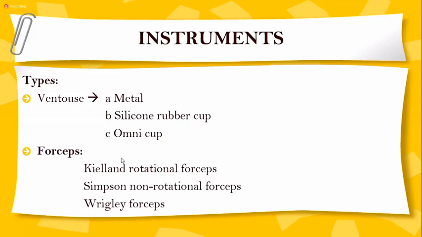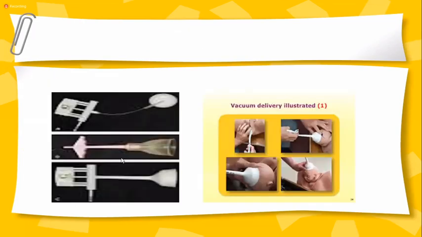Forceps is available in the form of Keelan rotational forceps, Simpson non-rotational forceps, and Wrigley's forceps. Keelan rotational forceps were in practice years and years ago, but I never applied these forceps, although we do ask about them in fellowship exams; for the students it is a little bit higher. Then Simpson's forceps is there, and what we commonly use, and what you will see, is the Wrigley's outlet forceps.